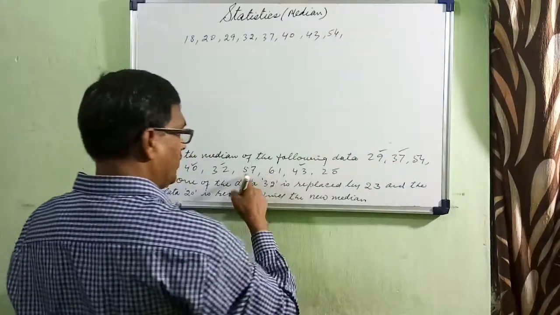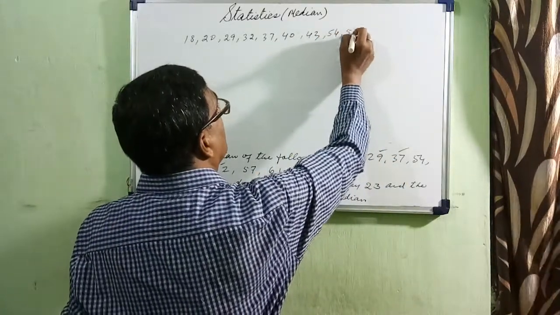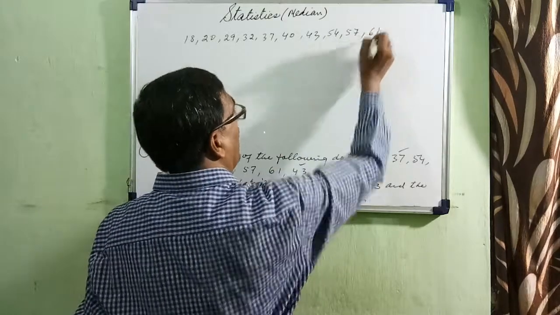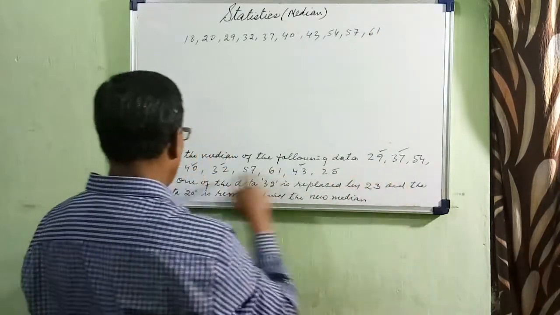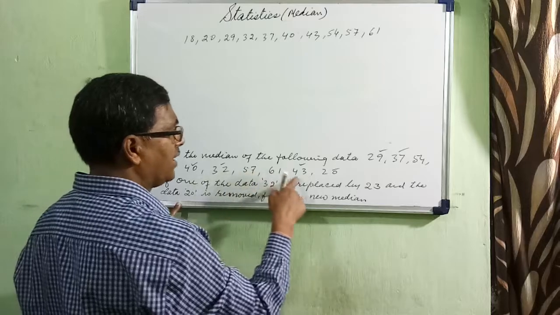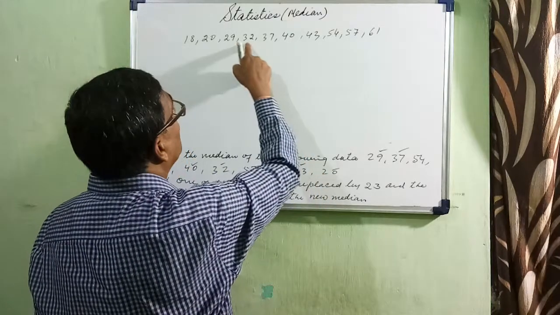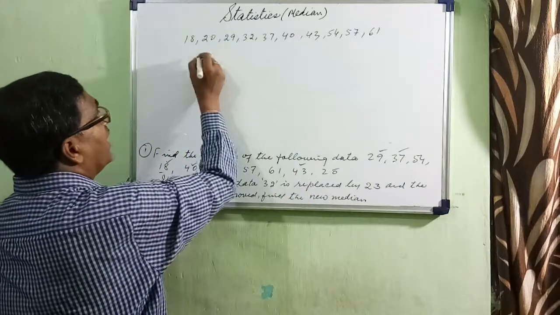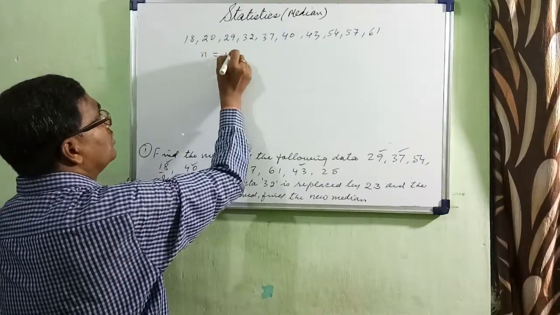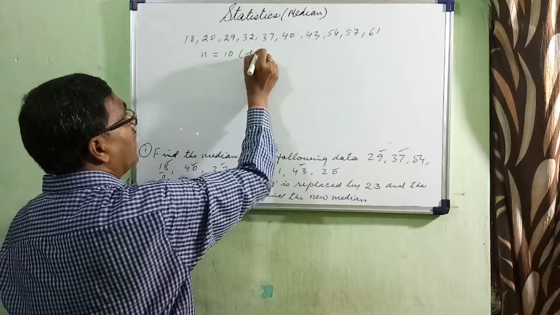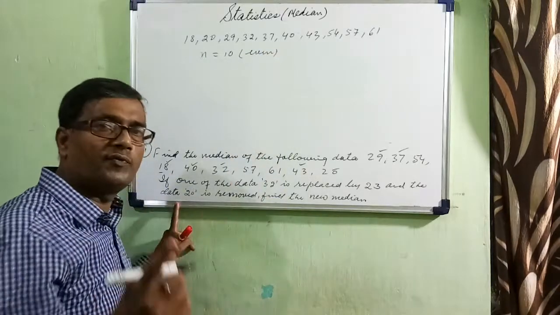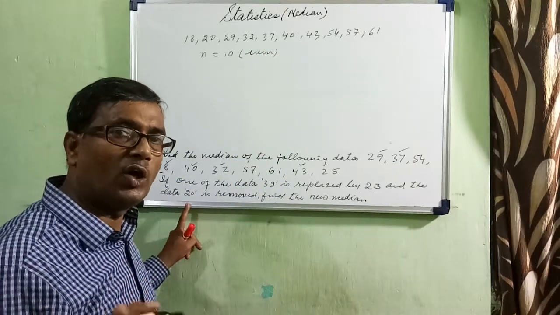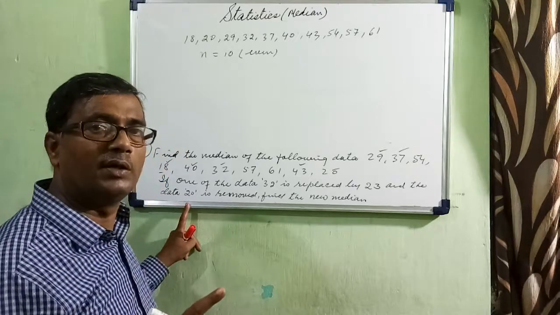After 43, 54, then 57, then 61. How many are there? 1, 2, 3, 4, 5, 6, 7, 8, 9, 10. So this is well arranged. N is equal to 10, which is even.